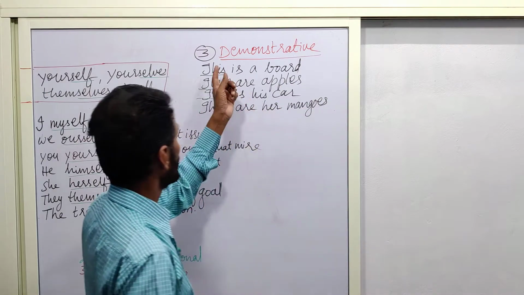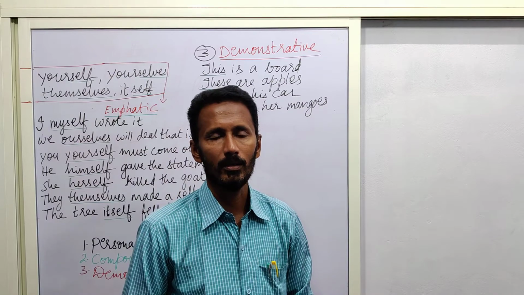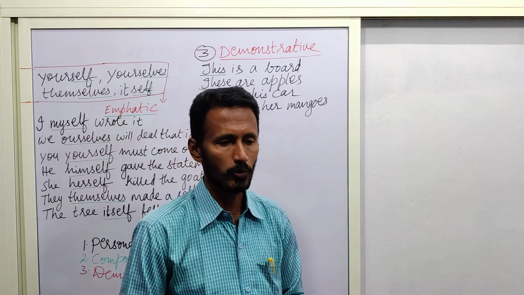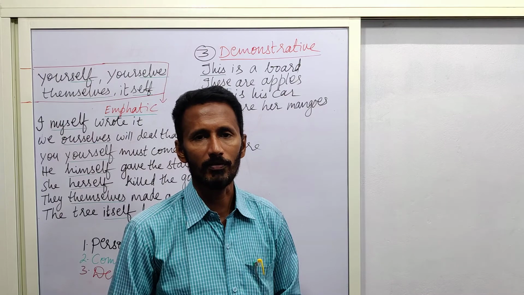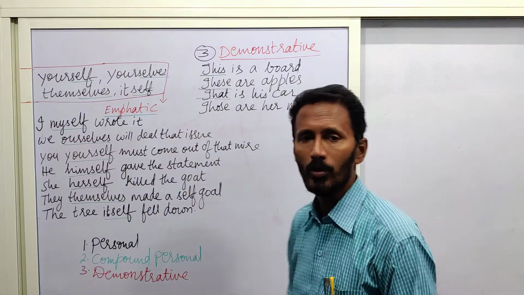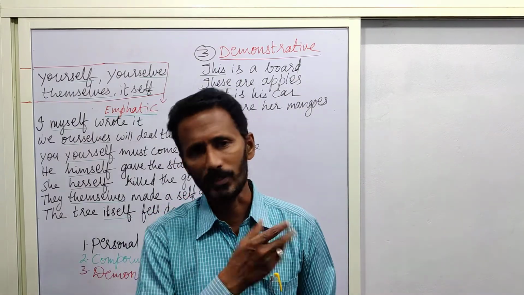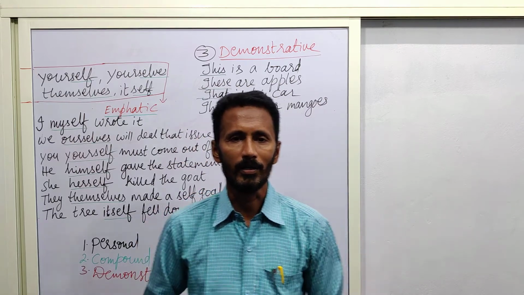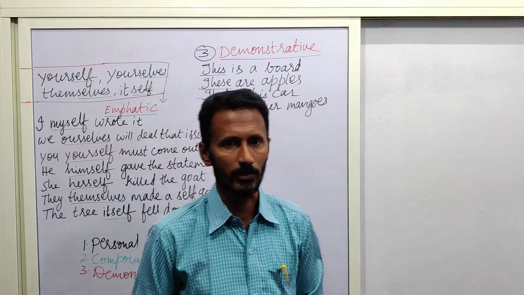Simply, this and these are used to indicate nearer objects. And that and those are used for objects at a distant place, farther from us. So, these are called demonstrative pronouns. Again, a little bit of difference is there. Demonstrative adjectives are also there with the same words. When we learn adjectives in a separate heading, I will tell you the difference between demonstrative pronoun and demonstrative adjective.